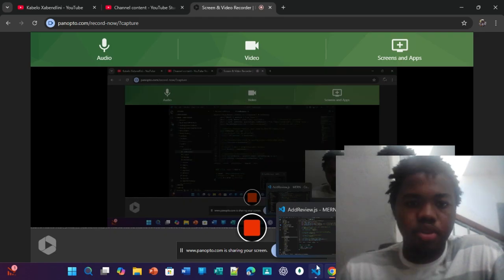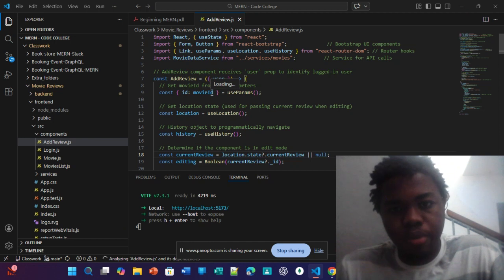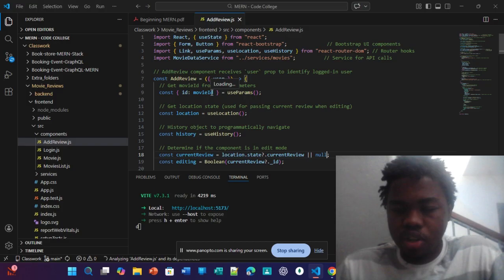Alright, so the add review component. Import React and useState from React. Then Bootstrap UI components, Link, useParams, useLocation, and useHistory from React Router DOM, which are the React Router hooks. Import MovieDataService from services/movies, the service for API calls. The add review component receives a user prop to identify the logged in user.